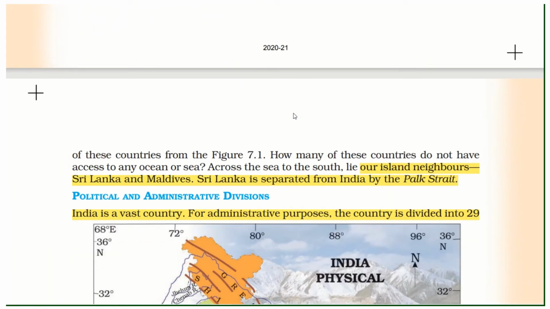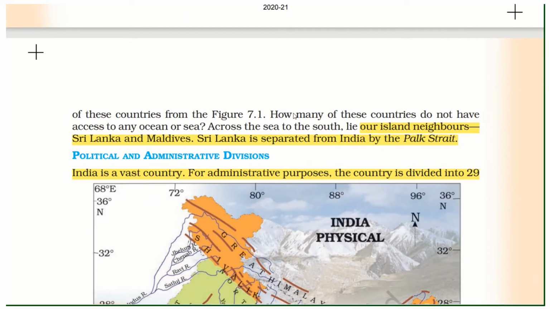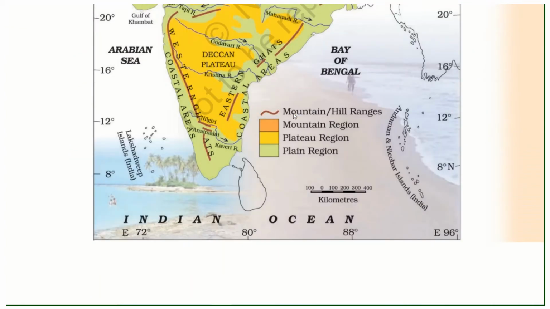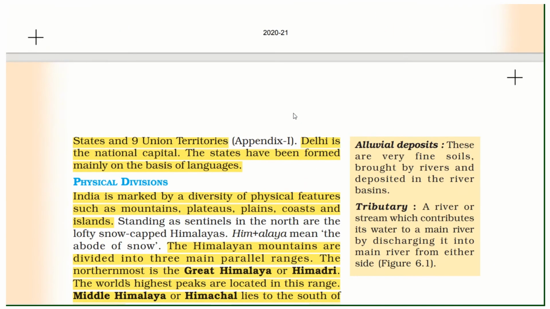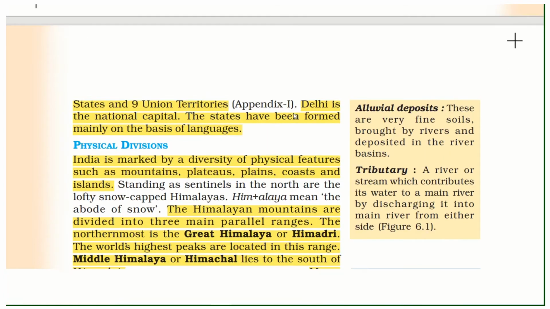Our island neighbors are Sri Lanka and Maldives. Sri Lanka is separated from India by Palk Strait. India is a vast country, so for administrative purposes the country is divided into 29 states and 9 union territories. Delhi is the national capital. The states have been formed mainly on the basis of languages.